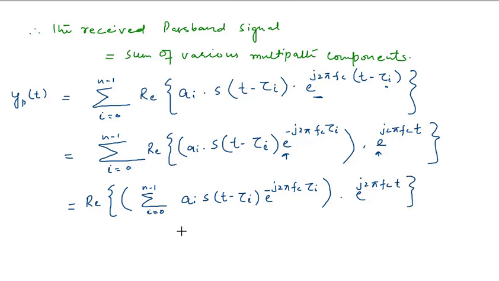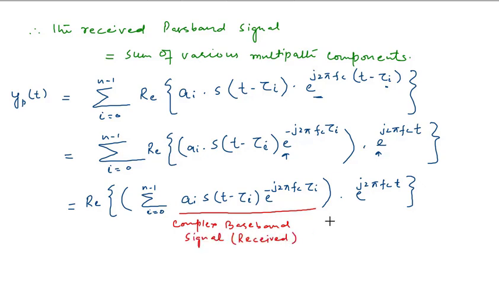In this equation, this component, from here to here, represents the complex baseband signal that is received at the receiver end, and this is your carrier component, or you can say the modulation by a carrier frequency.